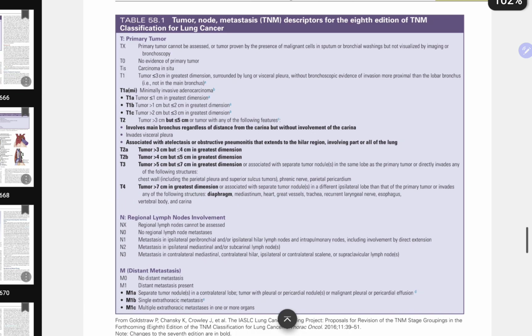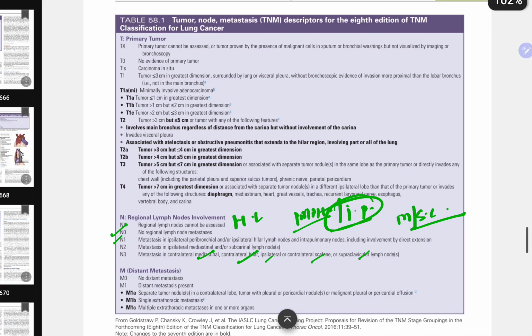Right. And one more thing. No regional lymph node is N0. N1 is metastasis in ipsilateral peribronchial or perihilar and intrapulmonary nodes, including involvement by direct extension. N2 is metastasis in ipsilateral mediastinal or subcarinal lymph nodes. So hilar lymph node is N1. N3 is metastasis in contralateral mediastinal, contralateral hilar, ipsilateral or contralateral scalene or supraclavicular lymph nodes.